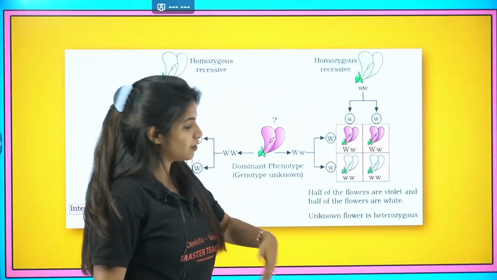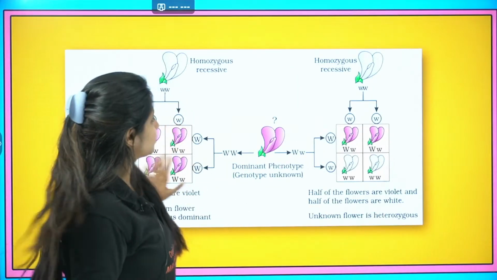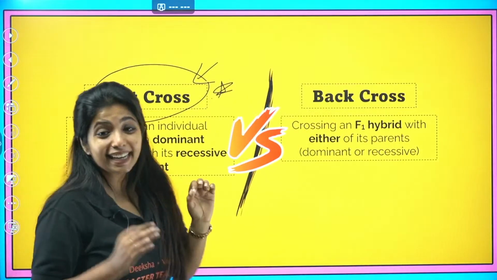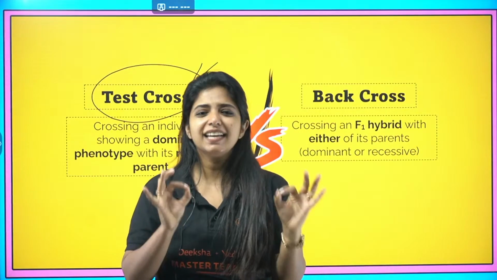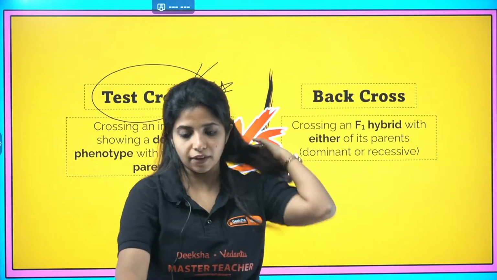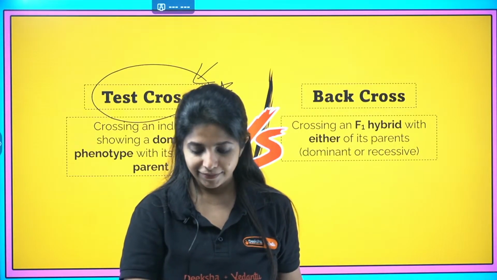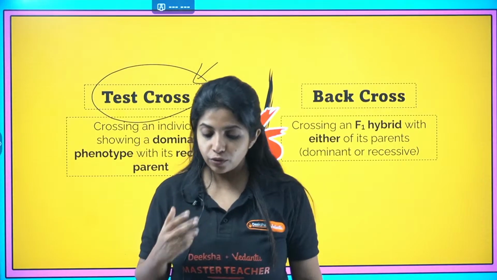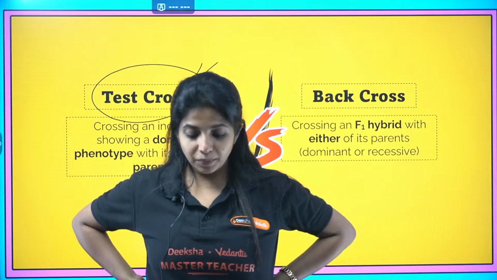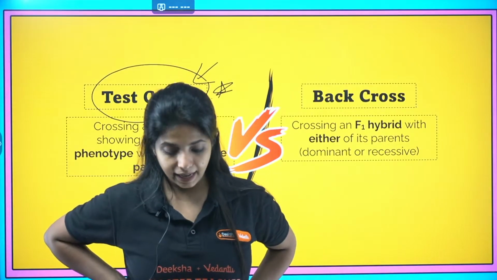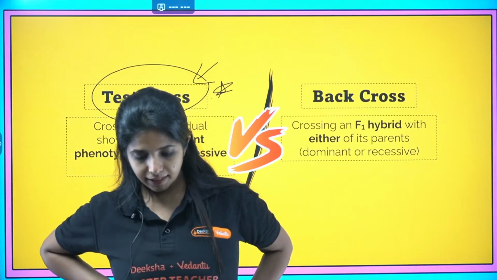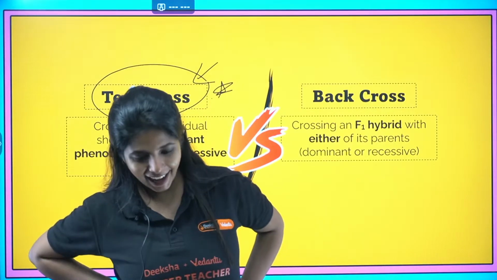I had already explained it, which is why I'm not going to go ahead. Now, until this particular point, is there any doubt which is there? Any single bit of doubt that any one of you is having? If no, I can go ahead with the next thing. There are some questions that I want you to solve, and not just questions. I want to go ahead with exceptions of Mendel's law. Yes, ma'am, clear, perfect, thanks.